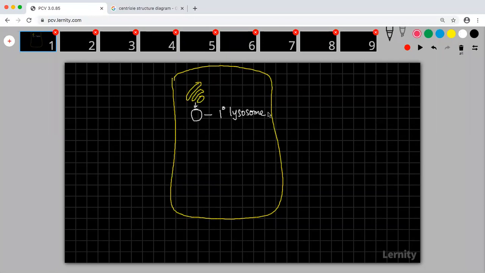Let us say that a foreign particle is there. This foreign particle is engulfed. In that case, we call that engulfed particle with a lysosome a phagosome, or secondary lysosome.